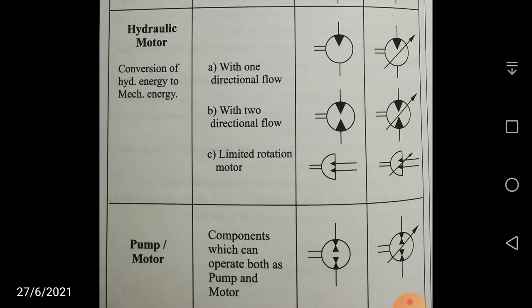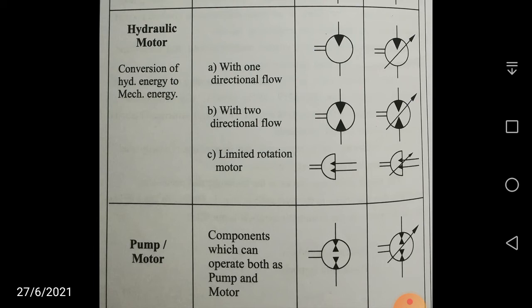If we are supplying mechanical power and it is converted into hydraulic energy, that is, pressurizing the liquid, it will pump the liquid or water, whatever it is. So that is your pump. Conversely, if you are supplying hydraulic power and it is converted into mechanical power, then this device acts as a motor. So these are components which can operate both as pump and motor.